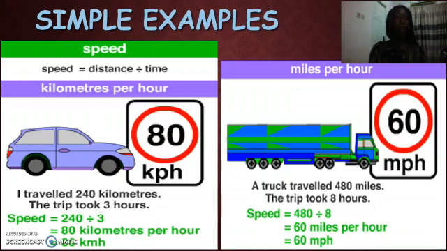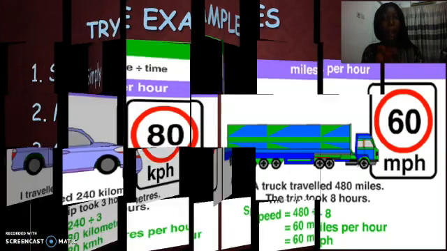Then the other one, the truck traveled 480 miles and the trip took 8 hours. What is the speed? The speed of that truck is 480 miles, which is the distance covered, divided by 8 hours, which is the time it took to cover that distance. And when you're done with your division, your answer will be 60 miles per hour.